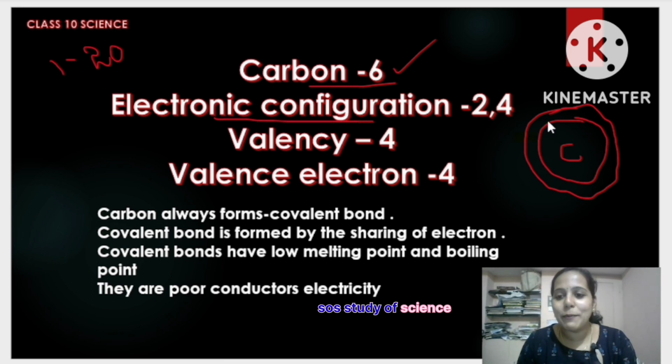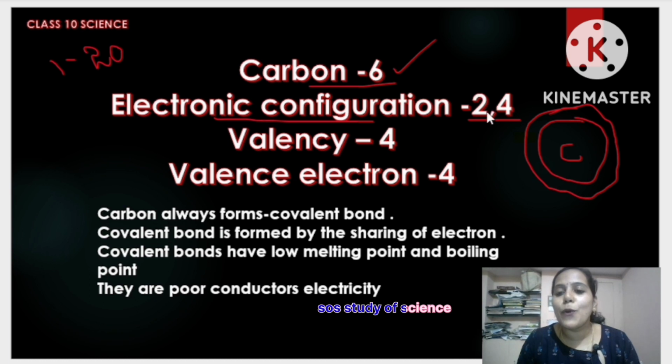I'm using the mouse to draw the circle, so there is a slight variation and it didn't come out exactly. I'll correct this very soon with some modifications. Now, carbon: its atomic number is 6, and its electronic configuration is 2,4.